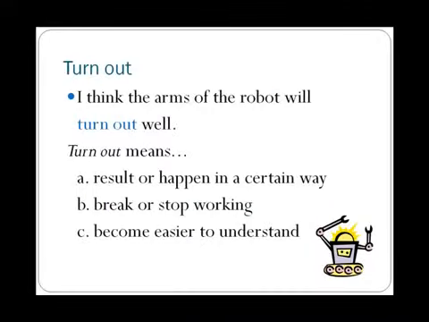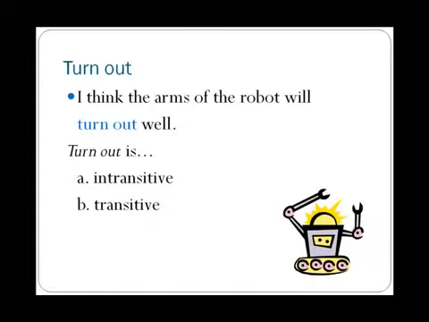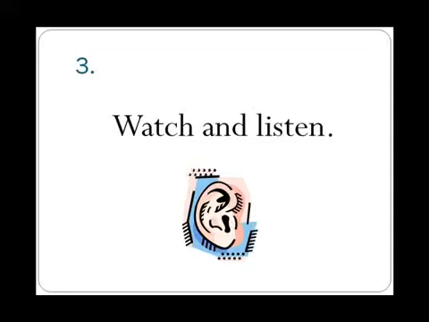In the clip, I also said, I think the arms of the robot will turn out well. What does turn out mean? A. Result or happen in a certain way. B. Break or stop working. C. Become easier to understand. The answer? A. Look at the statement again. Is turn out intransitive or transitive? There is no object. Turn out is intransitive. 3. Watch and listen.